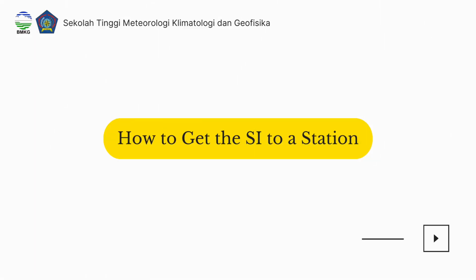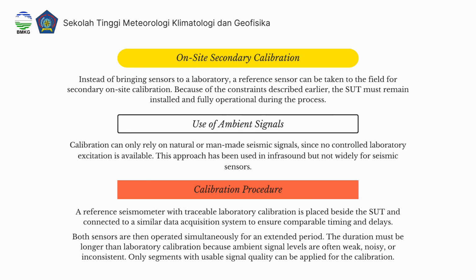And then, how to get the SI to a station. The first, on-site secondary calibration. Instead of bringing the sensor to a laboratory, a reference sensor can be taken to the field for secondary on-site calibration. Because of the constraints described earlier, the SUT must remain installed and fully operational during the process.